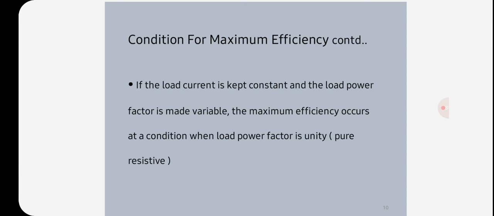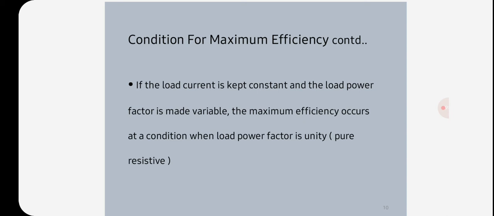The efficiency can also be calculated at any given load, that is, say x times the full load. Iron losses at any load is Wi. Copper losses at a load x times full load is I2 square R naught 2, which is equal to x square into copper losses, where x is the ratio of load current I2 to secondary full load current.